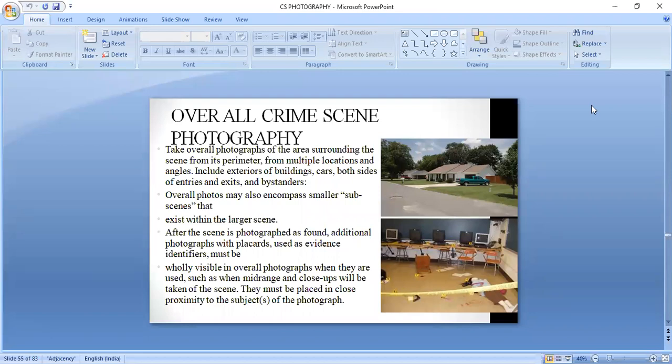Apart from Yasir, I think everybody is sleeping. I will repeat my question. What is recorded in the overall crime scene photograph? In the overall photograph, what are you going to record?